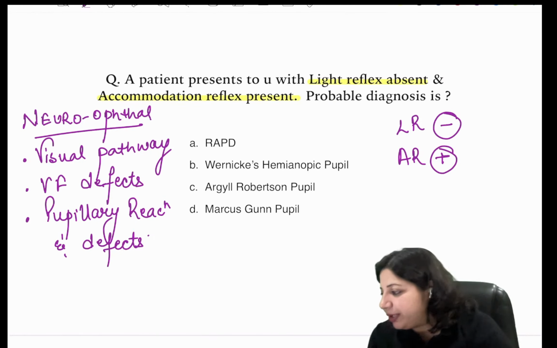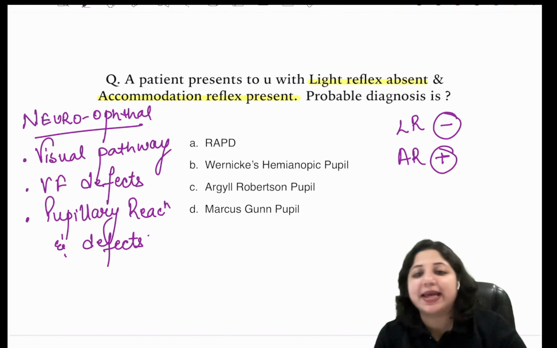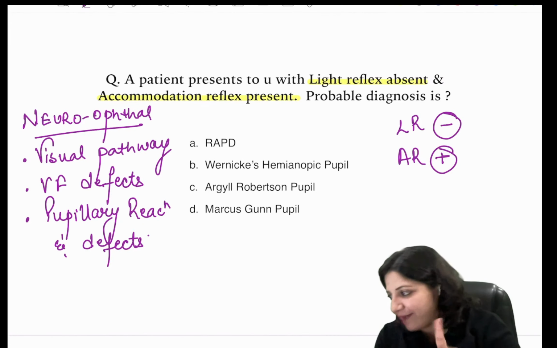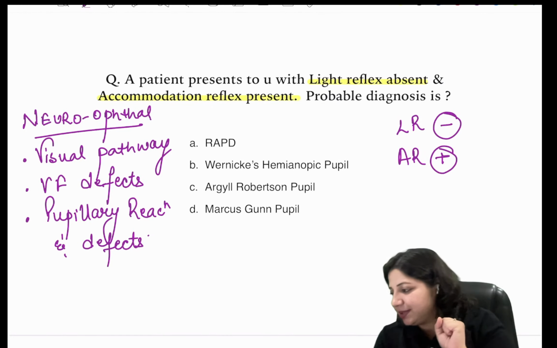And what do we call it? All right. So I have one answer as Argyll Robertson pupil, right? That is one thing that you have answered. But you have to tell me what is the other condition where you can have this.